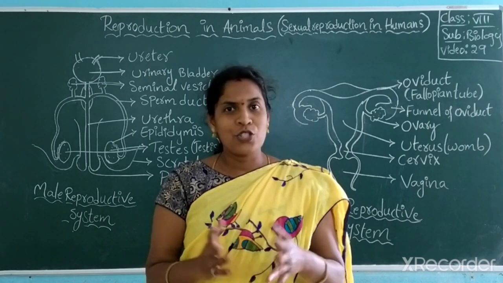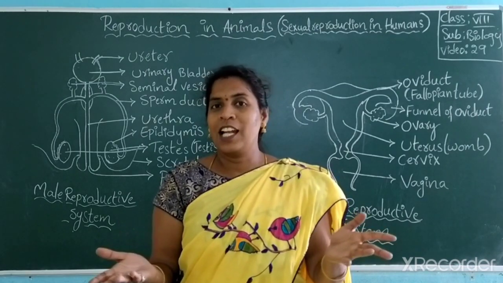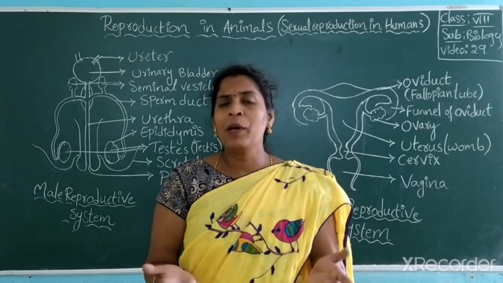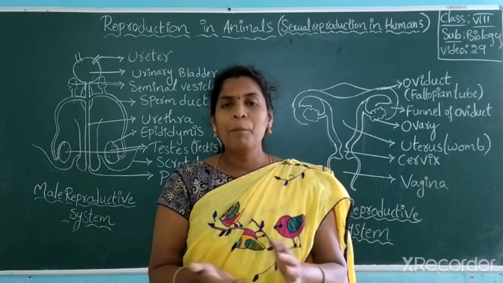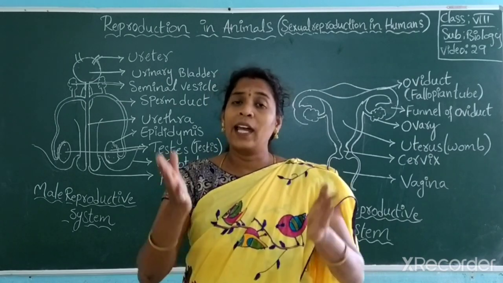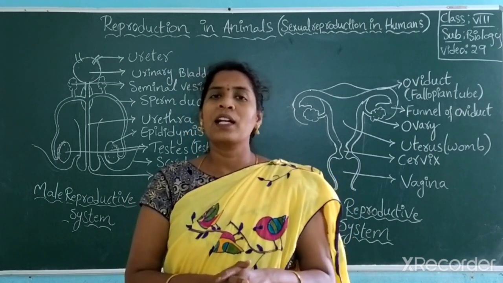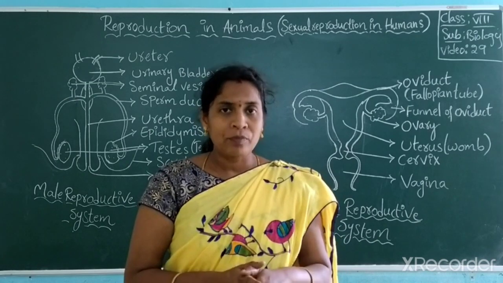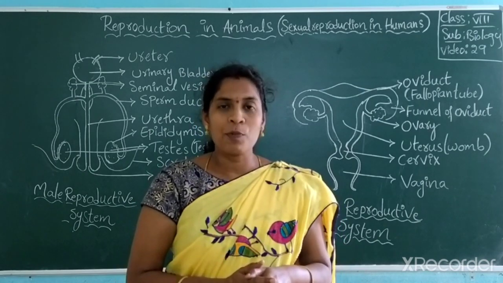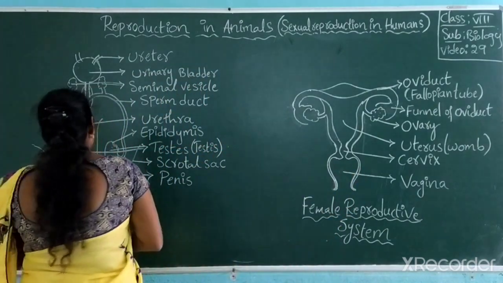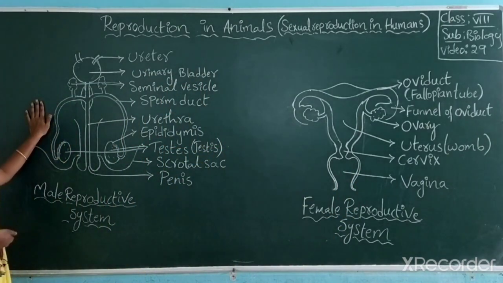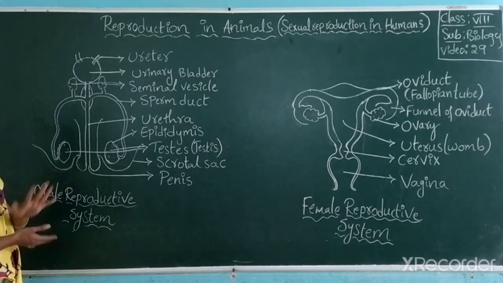cell. Generally, the female sexual cell is produced from the female reproductive system and the male sexual cell is produced from the male reproductive system. So what are the male reproductive system of humans and the female reproductive system of humans? We look at that in this class. Generally, this is the male reproductive system.